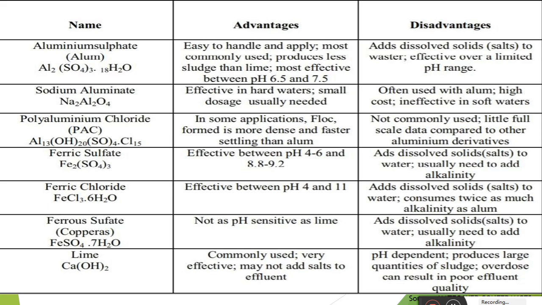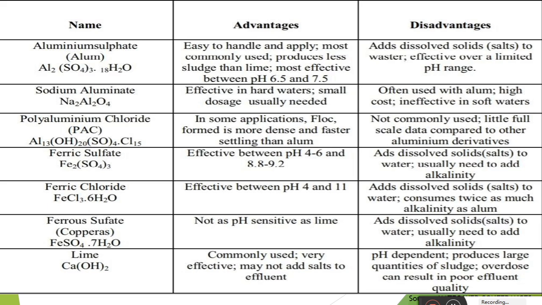Now next is the polyaluminum chloride. What is the advantage of the polyaluminum chloride? In some applications, the floc formed is more dense and settles faster than with alum. This is the advantage of the polyaluminum chloride.